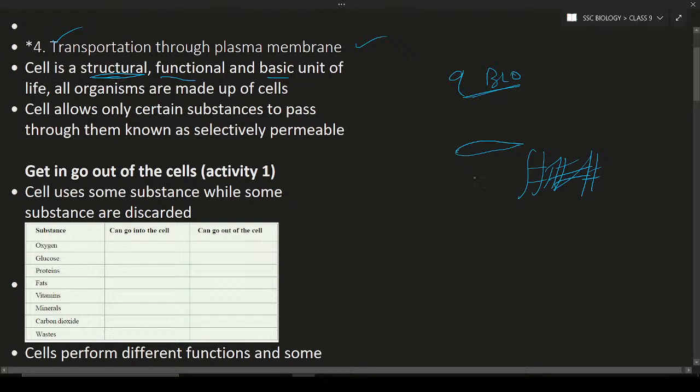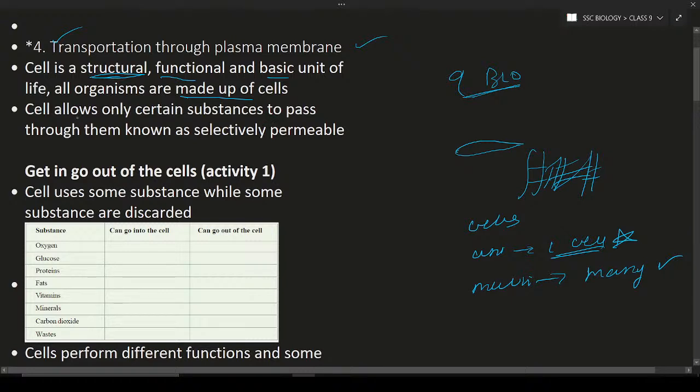Again, we have discussed that cells are of two types: unicellular and multicellular. What is unicellular? Uni means only one cell. If an organism is made up of one cell, it is known as unicellular. What is multicellular? We have already discussed this. If an organism is made up of many cells, it is known as multicellular. All organisms are made up of cells, whether it is a human being, an animal or bacteria; they are made up of a cell or cells.